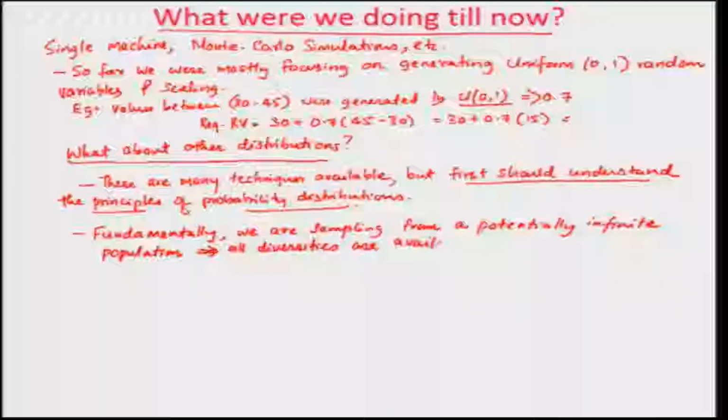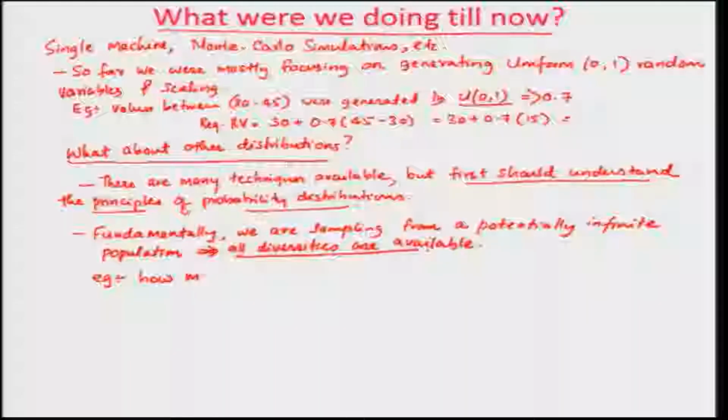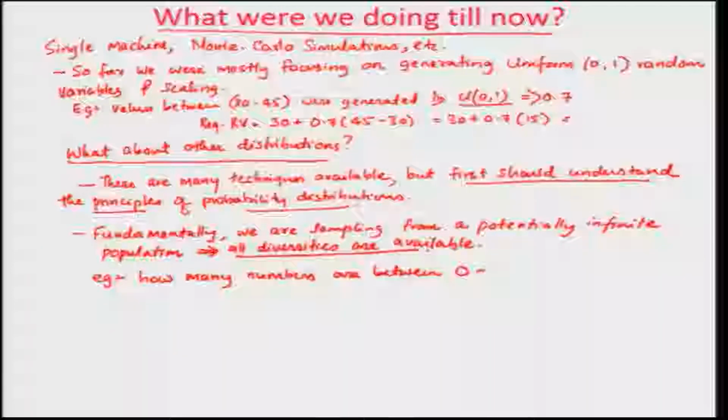That means you are going to sample from an infinite population, which means the whole population itself is quite diverse. So, for example, how many numbers are between 0 and 1? If you look into the real numbers, the answer is that there are an infinite number of numbers in between. There are quite a lot of large numbers in between, right? Okay.